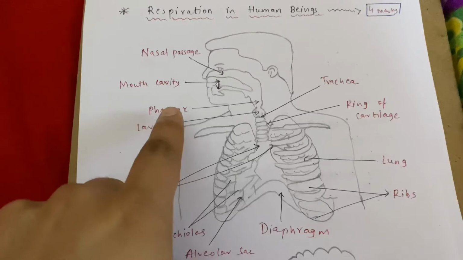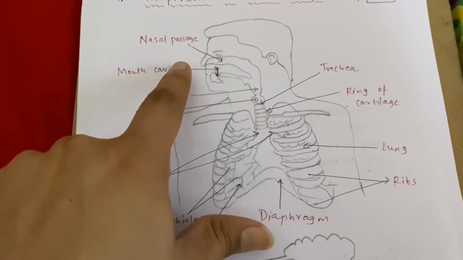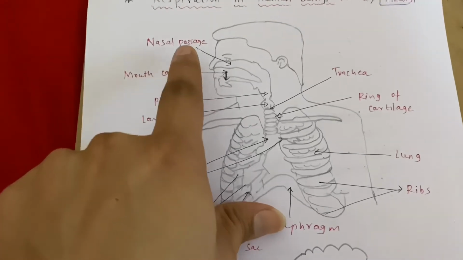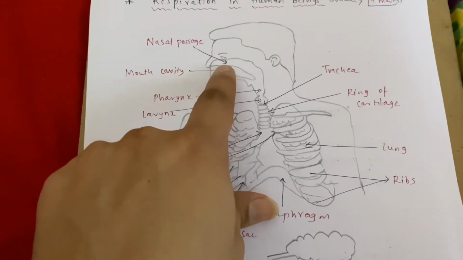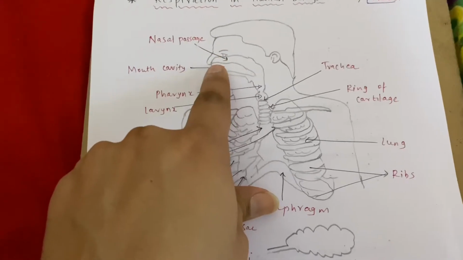First of all, the air, let us take that oxygen O2, first goes into the nasal passage, as you know, it enters through your nose.